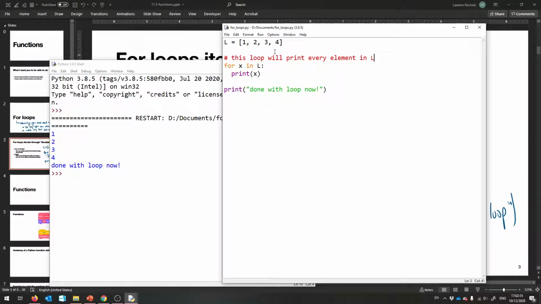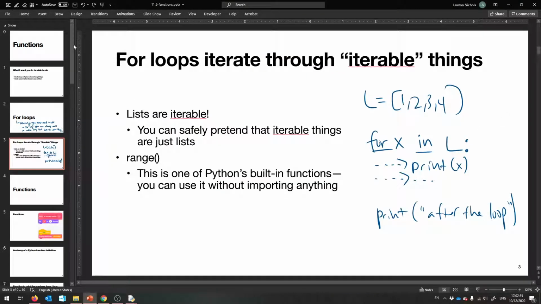So the idea behind a for loop is this variable x gets set to each element one at a time in order. The first time that this loop body executes, x gets set to 1. And then the next iteration of the loop, it gets set to 2, then 3, then 4, for the entire list. For this example, it's just until 4. But if you have a larger list, x is going to range over all the values.